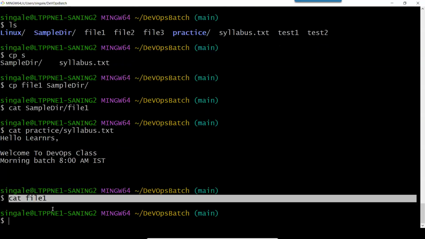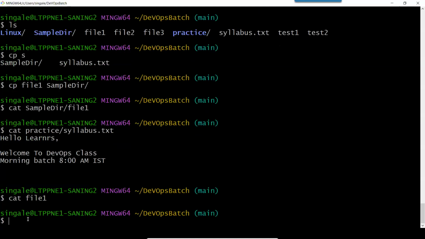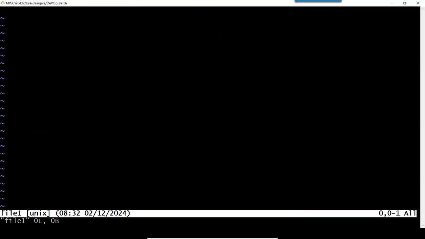So now here, if I want to add content, how can I do that? We have learned about one editor. The name of the editor is VI, file one. So where I want to add the content inside file one, I can type VI and it will open that file. So now you can see it is a totally empty file which we have created using the touch command.